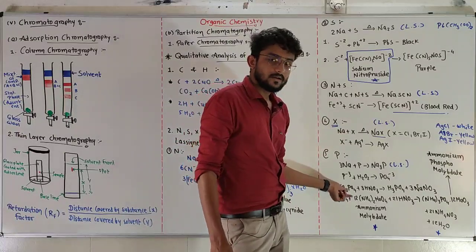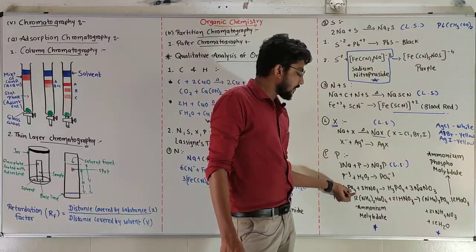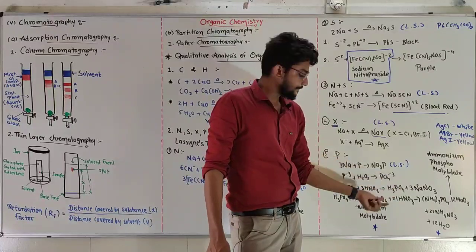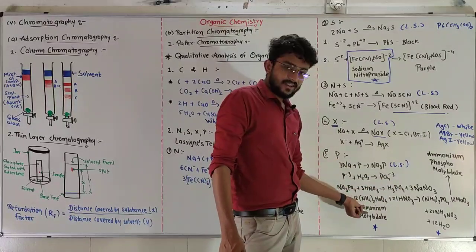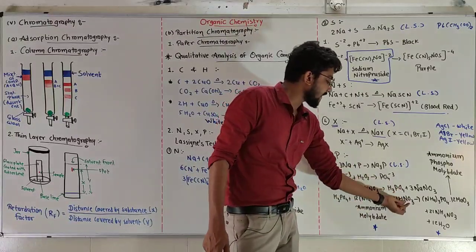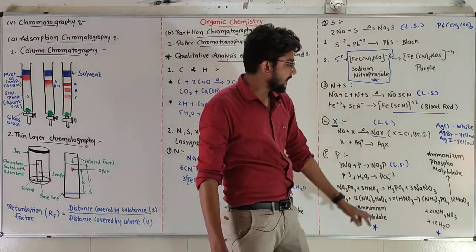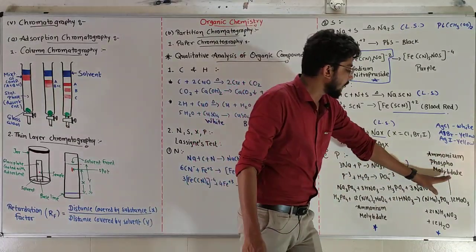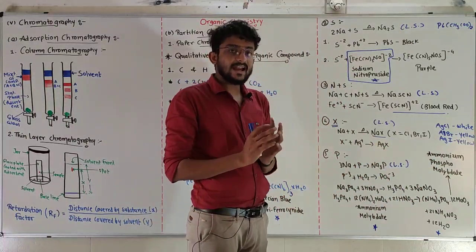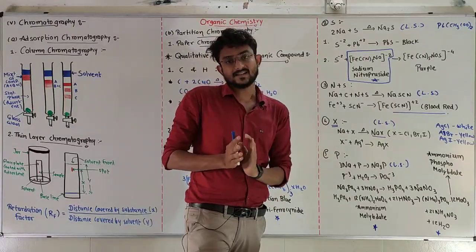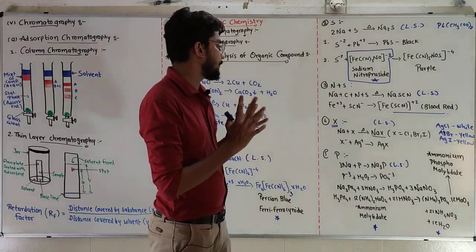When we boil it, sodium will be removed from phosphate and it will give phosphoric acid. Then, when we add ammonium molybdate, phosphoric acid will react with it in the presence of HNO3 and give ammonium phosphomolybdate. It is yellow in color. If we get a canary yellow precipitate, that means phosphorus is present in our organic compound.